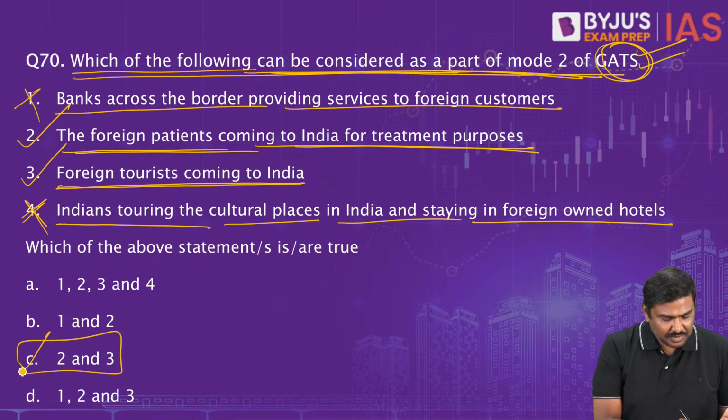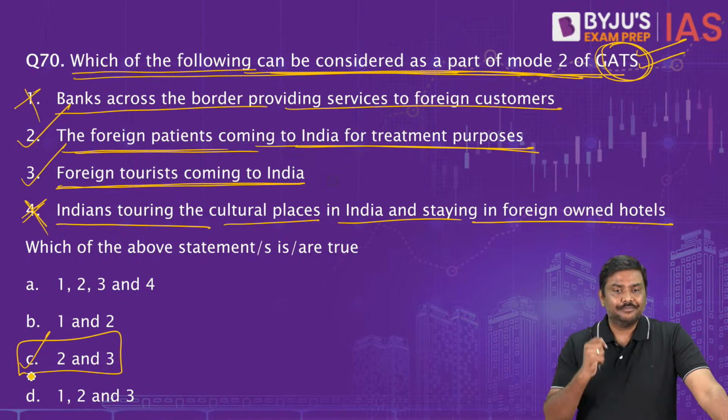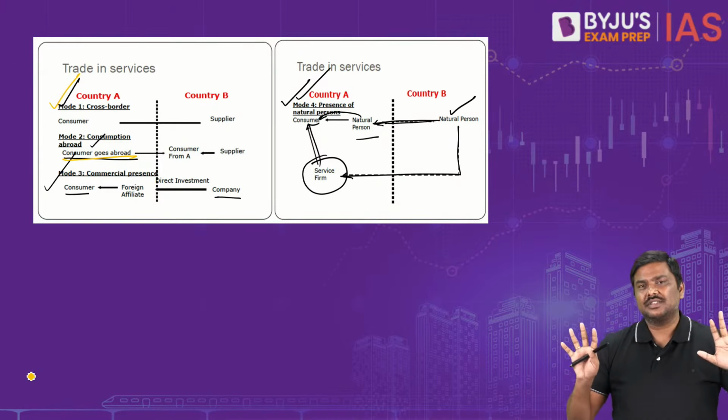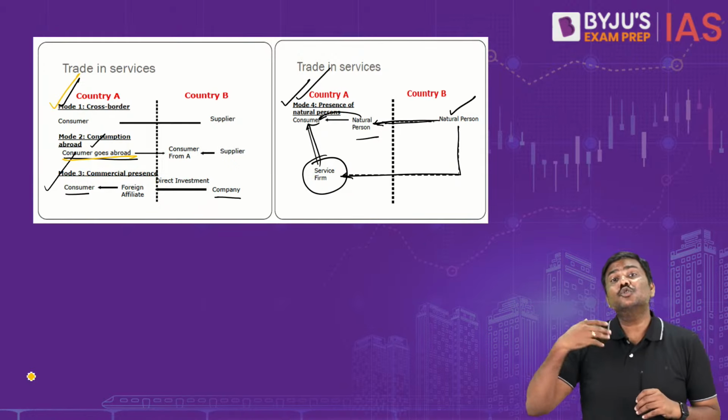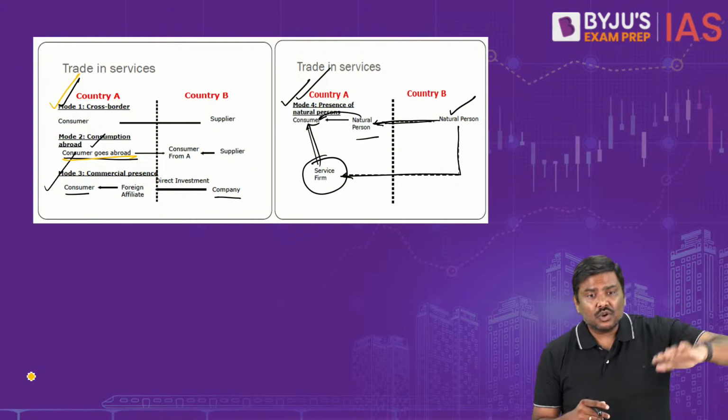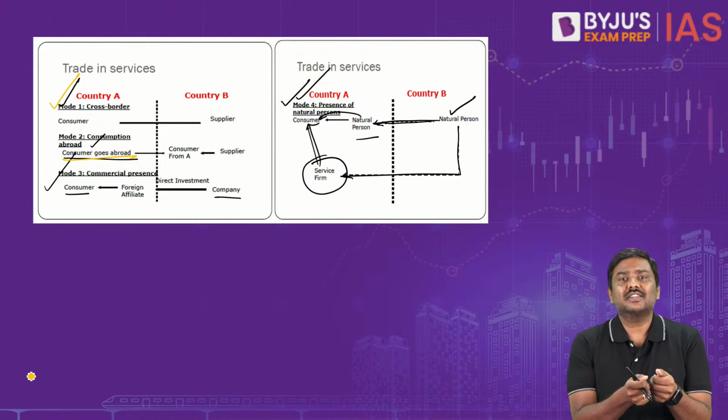Right option for question number 70 will be option C. Right, option C is the right one. Again, please understand, be very clear with this. Whether the consumer is crossing the border or the provider is crossing the border, etc., etc.